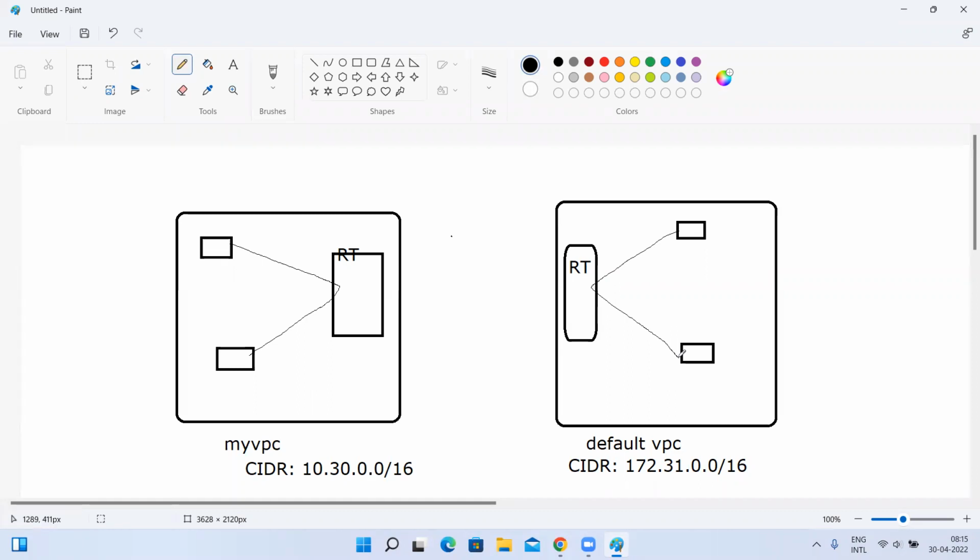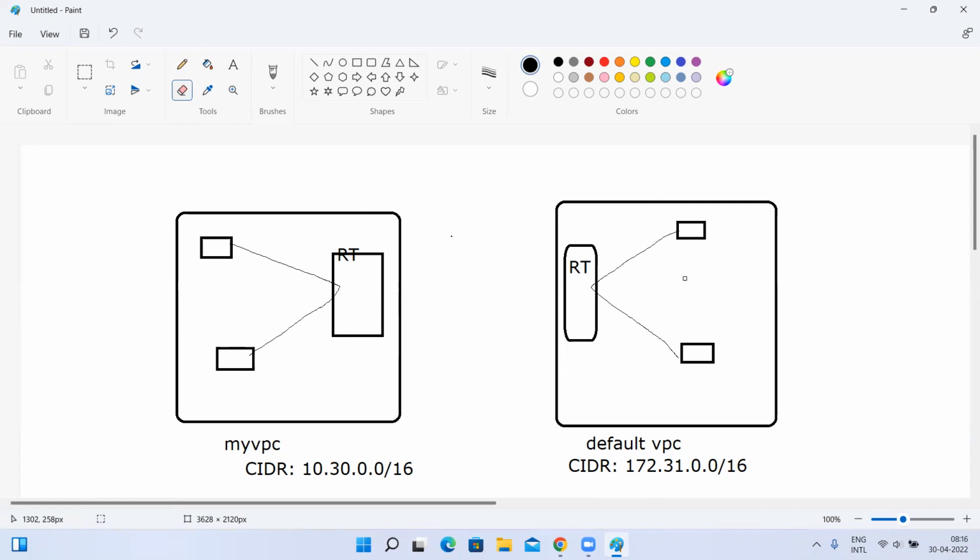But I want to do VPC peering. VPC peering means making a connection between two VPCs and making them act as a single VPC. So now I want to do VPC peering. What I will do is take one of them as a requester. So one VPC should be a requester. For example, this default one is going to be the requester.